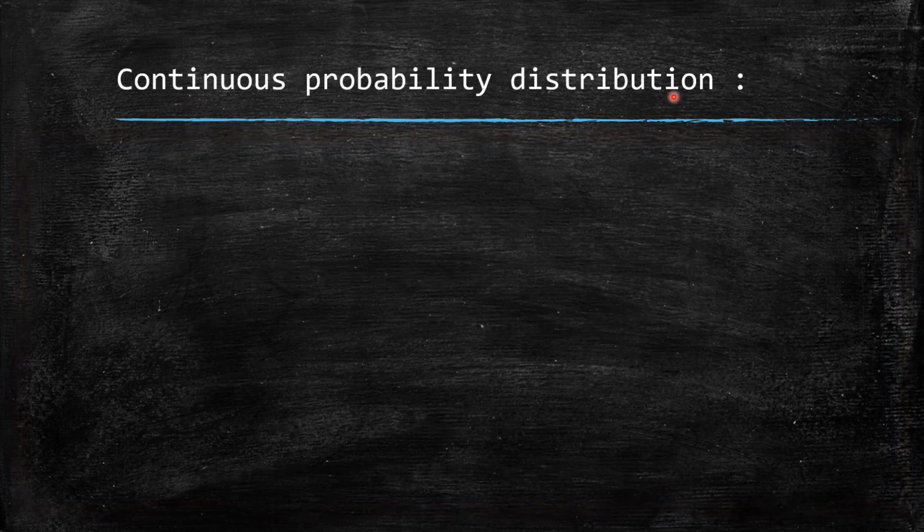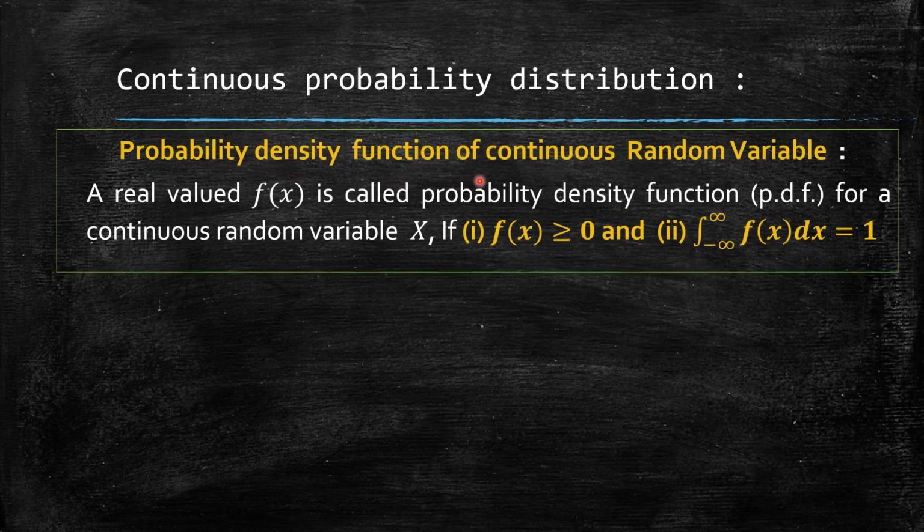Next, continuous probability distribution. Now let me first define the probability density function for a continuous probability distribution. As all of you know, for a discrete probability distribution, the probability function p of x satisfies two conditions: p of x non-negative and summation of p of x must be equal to 1. Similarly here, a real valued function f of x is called probability density function or PDF for CRV x if it satisfies these two conditions.